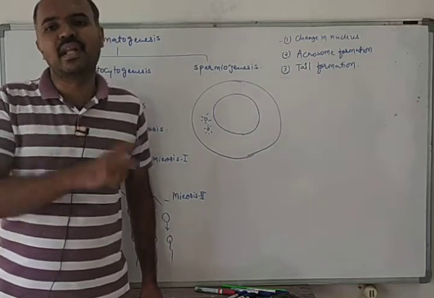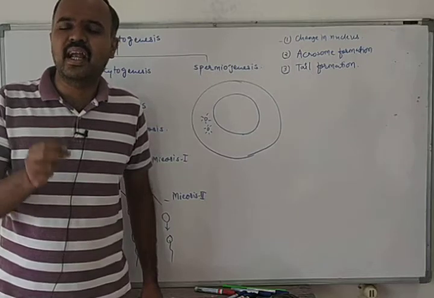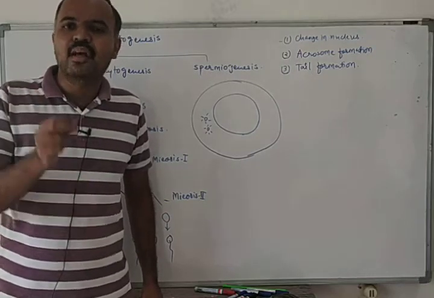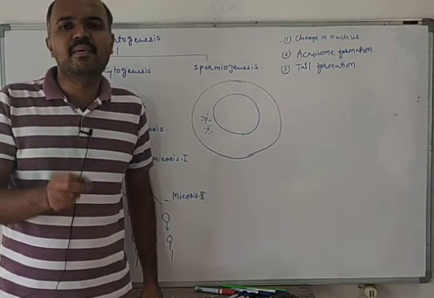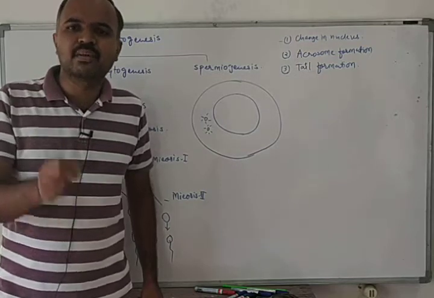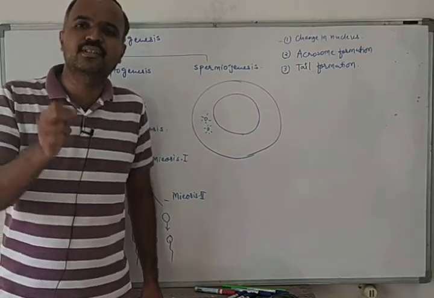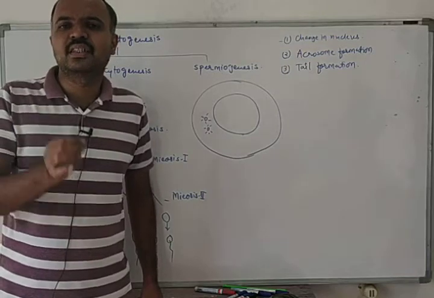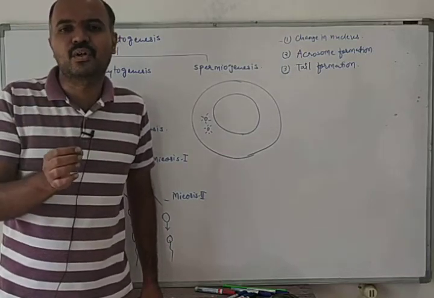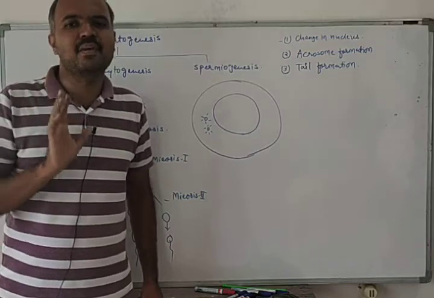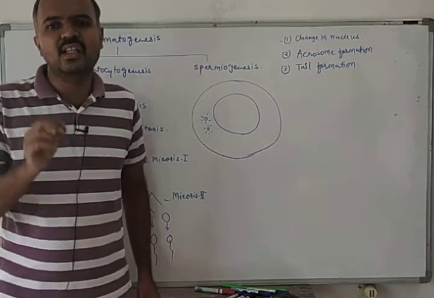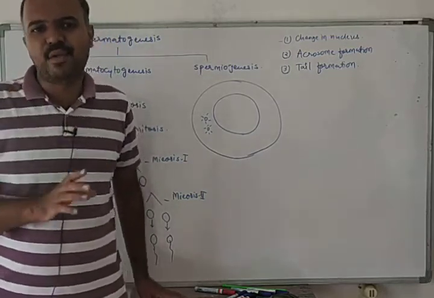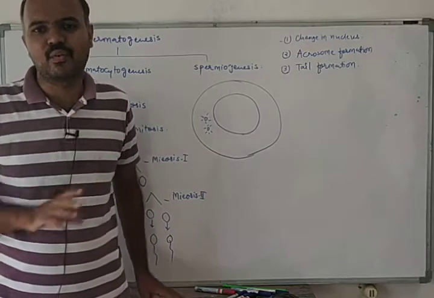The primary spermatocyte was diploid in number, but the secondary spermatocyte will be haploid because meiosis 1 is a reductional division. So secondary spermatocytes will have half the number of chromosomes as compared to the primary spermatocyte, that is 23 chromosomes.